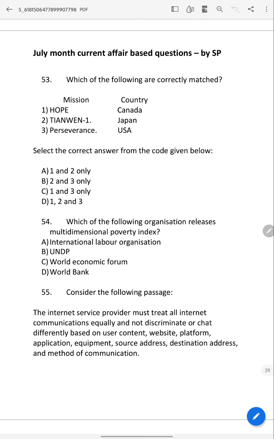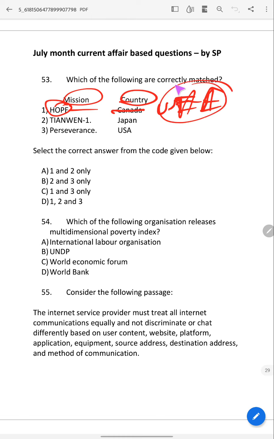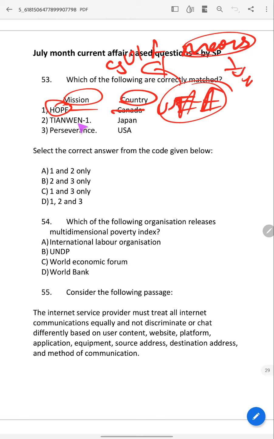So now Mission Hope country, it's wrong, it's UAE. It's just a fact you should know. This is the UAE's, a Gulf country's, first Mars mission. This one is China.